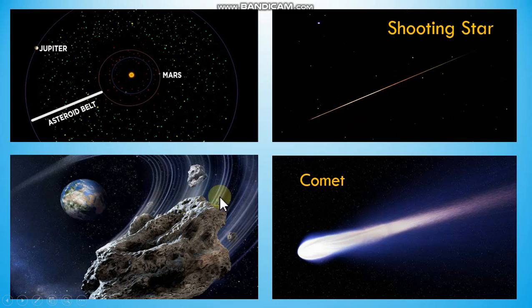So when meteors move around and enter our Earth's atmosphere, they start burning and we see a flash of light. See this flash of light. So in this case we call it a shooting star. And this image is showing a beautiful celestial body called a comet. When it comes near the Sun, it starts giving out beautiful light.